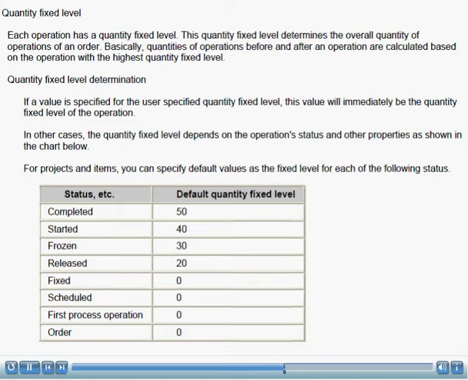If a value is specified for the user specified quantity fixed level, then this value will immediately be the quantity fixed level of the operation. In other cases, the quantity fixed level depends on the operation's status and other properties as shown. For projects and items, you can specify default values as the fixed level for each of the following statuses.